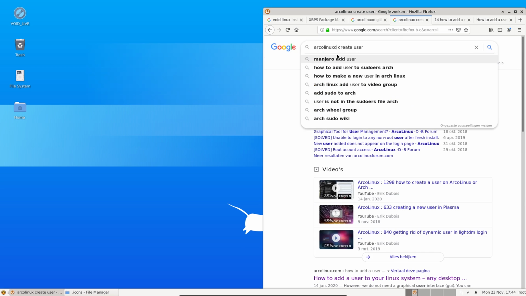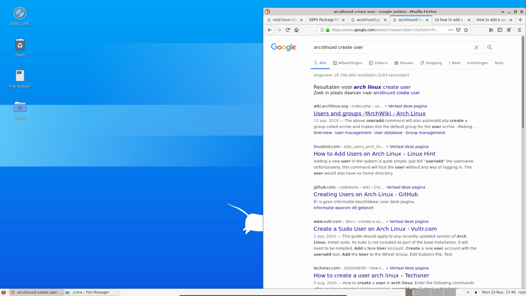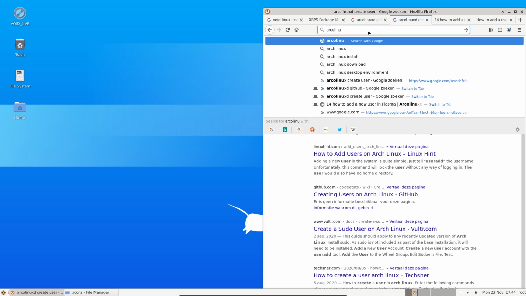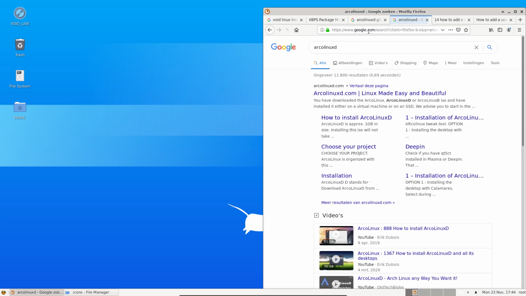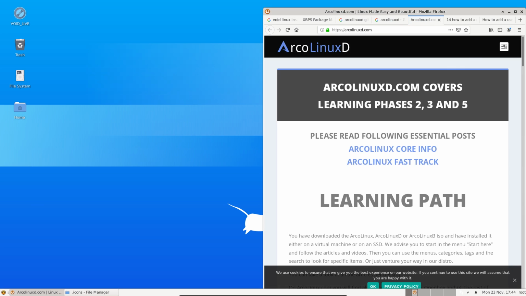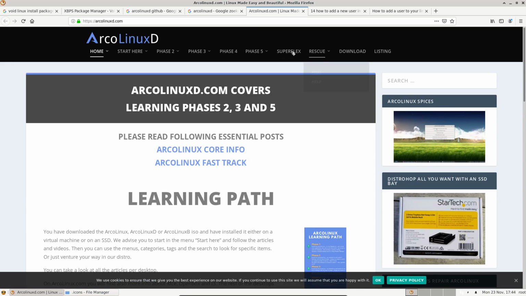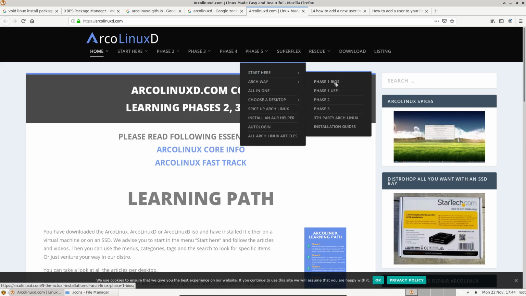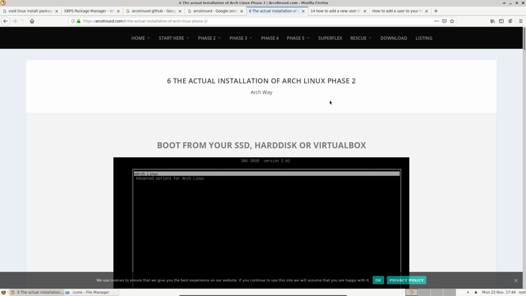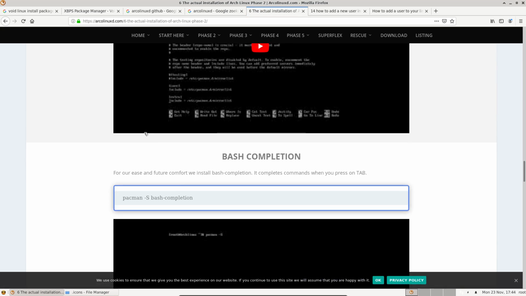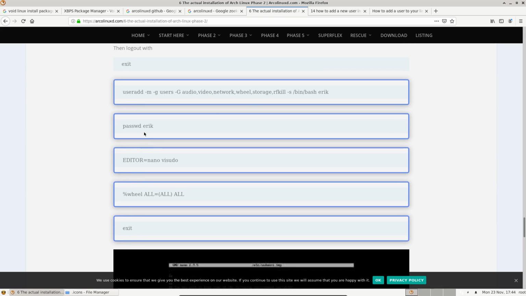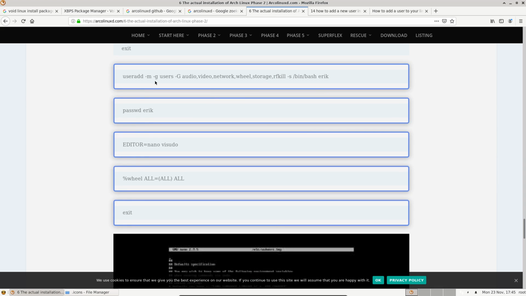And ArcoLinuxD, create user. And of course, we're not there. So Control A, ArcoLinuxD. Boom. Then Google says there. Remember that we have an ArcoLinux and Arch Linux way of doing things, and creating a user is in phase 2. Basically, I'm copy pasting this code. Control C, that's gonna be good.